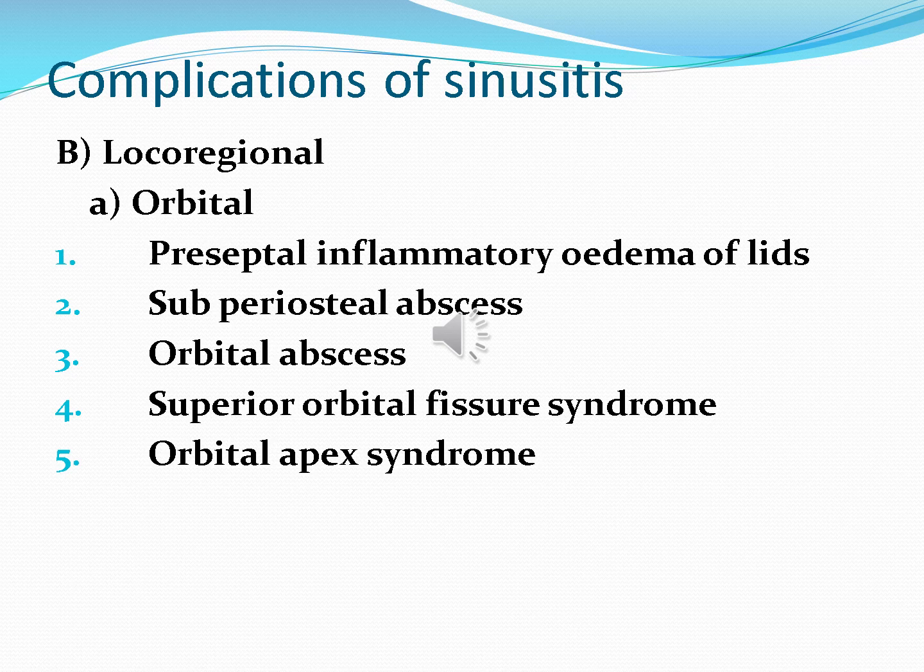Locoregional complications include the structures surrounding the nose and paranasal sinuses, that are the orbit and intracranial structures. In orbital complications, we divide them into preseptal and postseptal complications. Preseptal includes inflammatory edema of the lids. Postseptal means we have subperiosteal abscess, orbital abscess, superior orbital fissure syndrome and orbital apex syndrome.